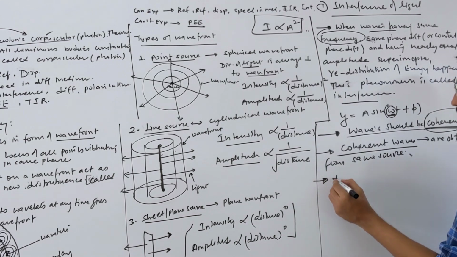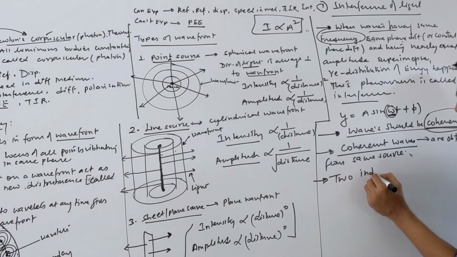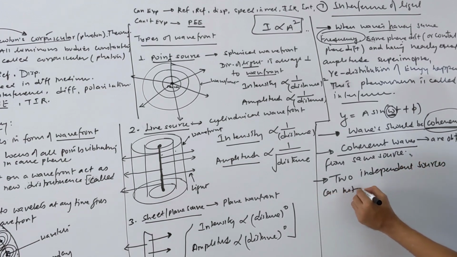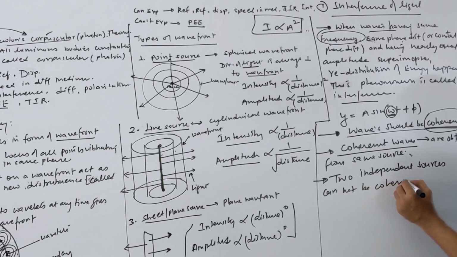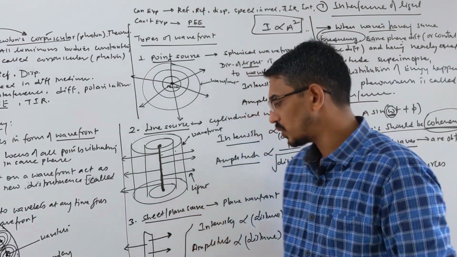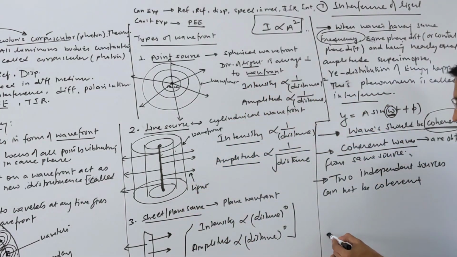It's very, very important: two independent sources cannot be coherent, correct? You want coherent waves, or coherent sources. What does that mean? Take one bulb, put a sheet in front of it, and make two holes, so two light radiations come out.